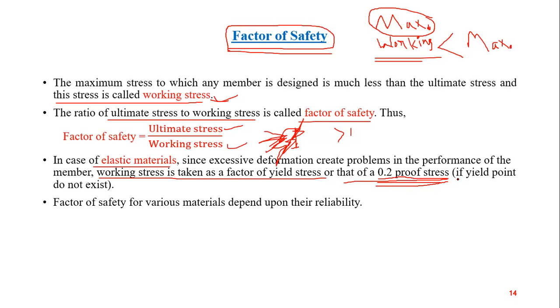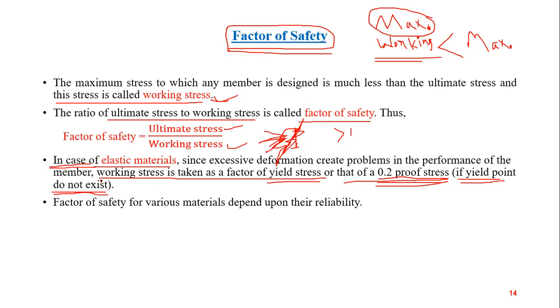And see the condition also, if the yield point does not exist. So this yield point did not exist in case of aluminum and high strength steel. But if we talk about mild steel, then there is a yield point. So based on that, we will take yield stress as the working stress. You have to remember this, this is the basic theory behind what we are studying.